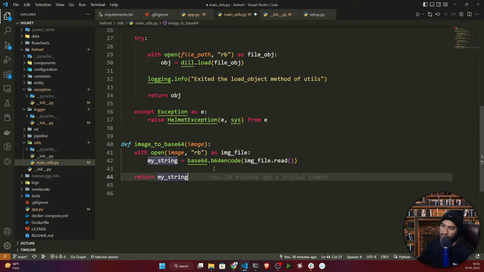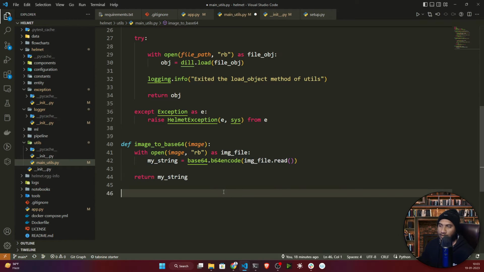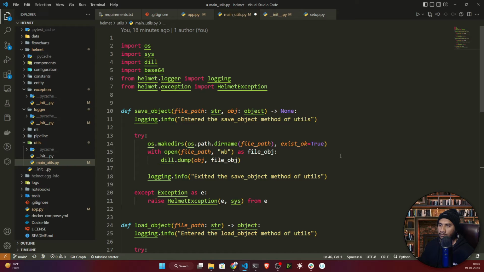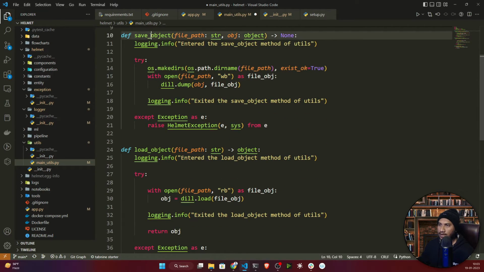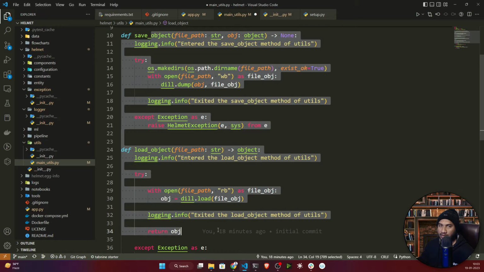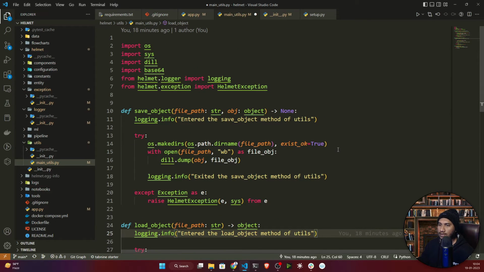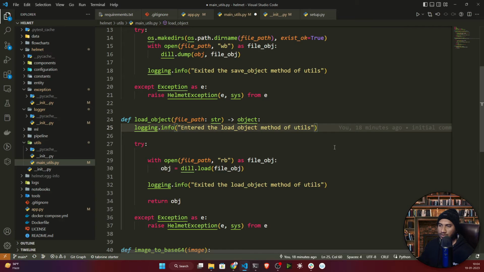This method will help you do it. So these are the utility related methods we need whenever we implement the project. I need this whenever I do the data transformation step. So yes guys, these are the utilities you need. I just wanted to let you know.